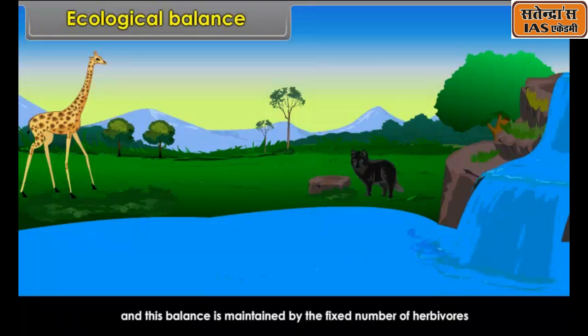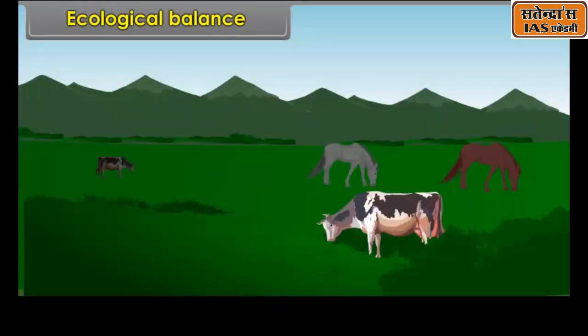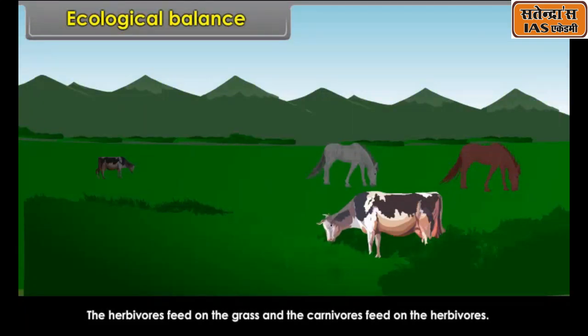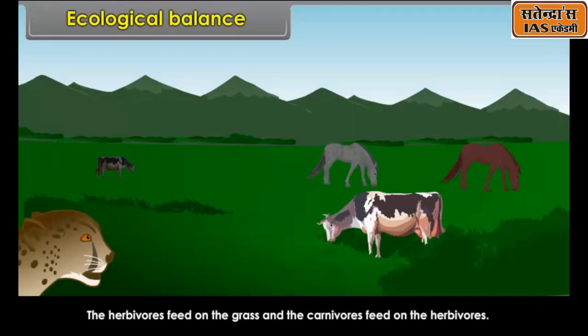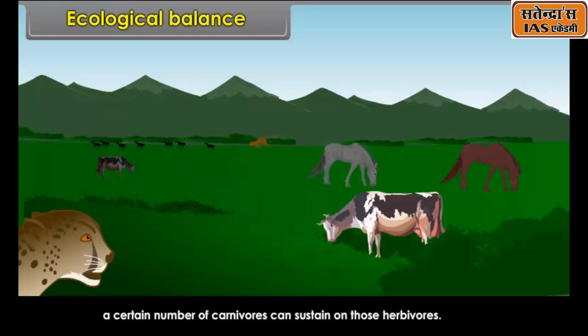The herbivores feed on the grass and the carnivores feed on the herbivores. On a particular grassland, a certain number of herbivores can sustain, and in turn a certain number of carnivores can sustain on those herbivores. Thus, in the state of ecological balance, the living organisms remain almost stable.